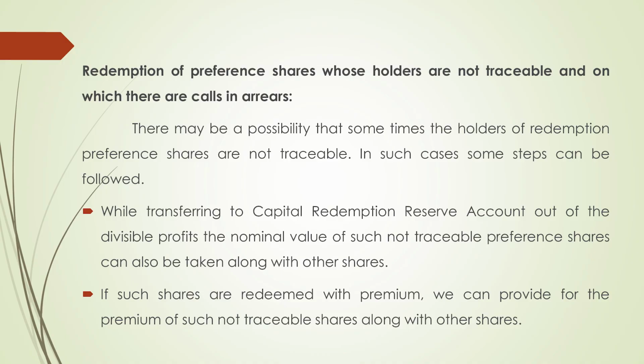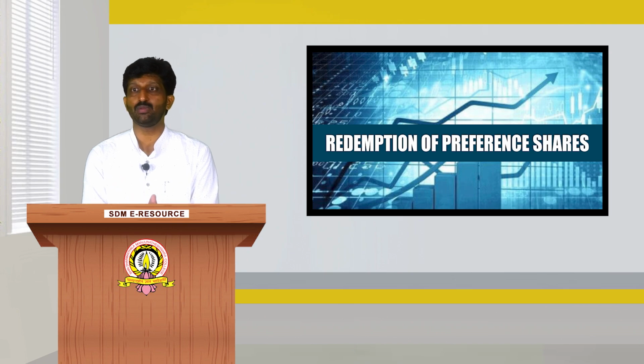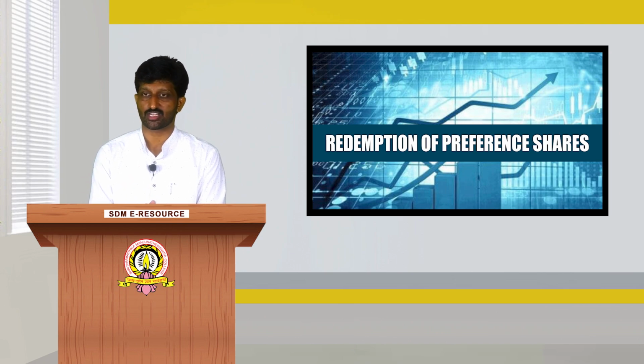Redemption of preference shares whose shareholders are not traceable and on which there are calls in arrears. There may be a possibility that sometimes the holders of redeemable preference shares are not traceable. In such a case, some steps can be followed. While transferring to the capital redemption reserve account out of the divisible profit, the nominal value of such not traceable preference shares can also be taken along with the other shares.